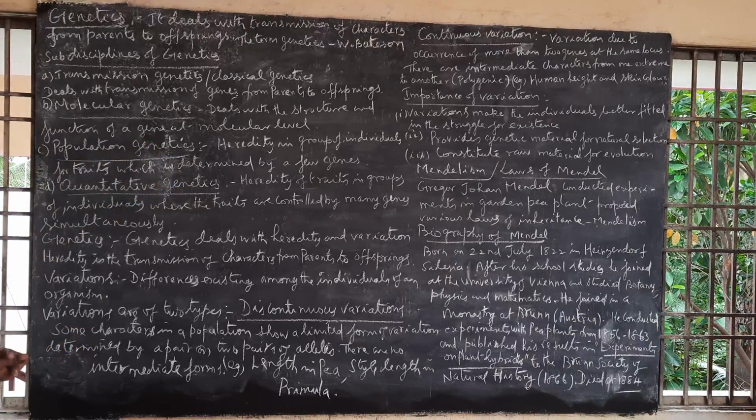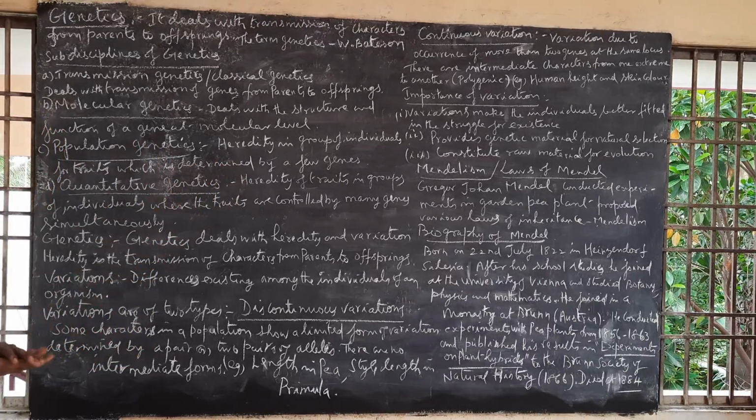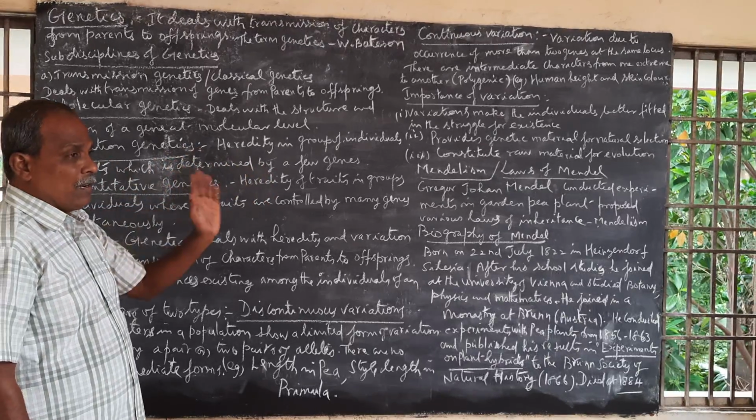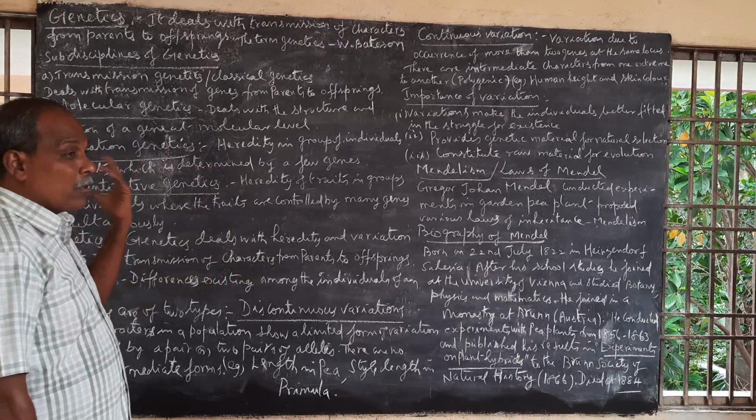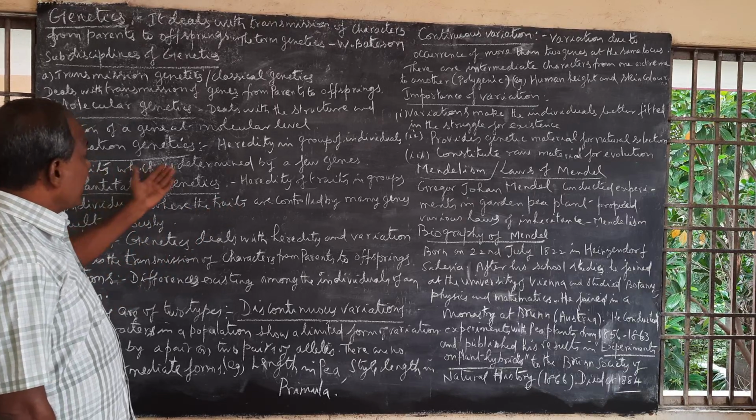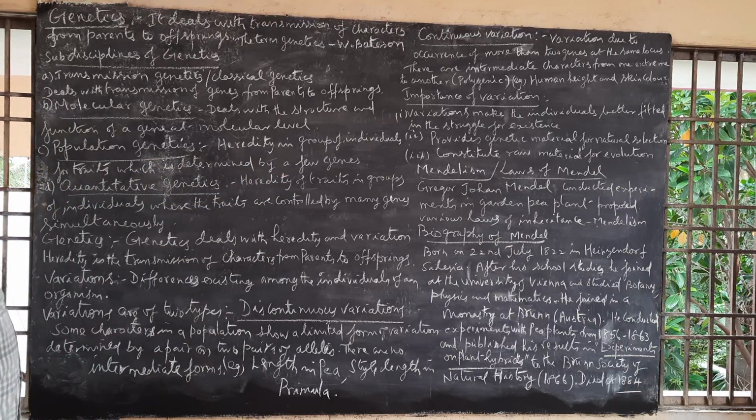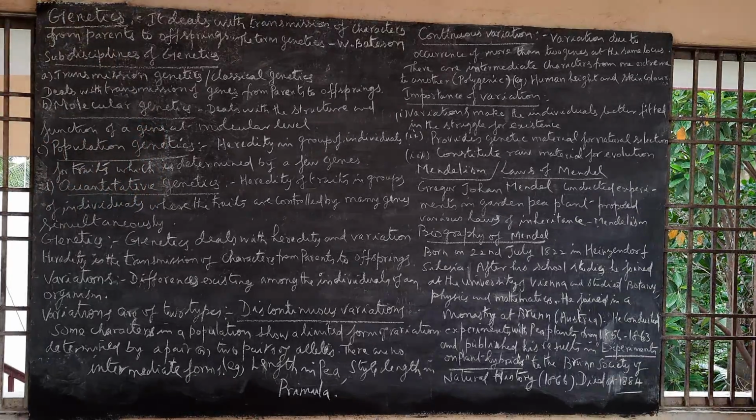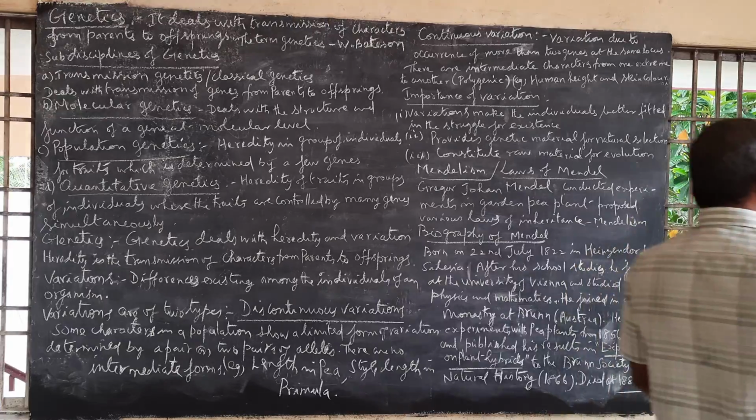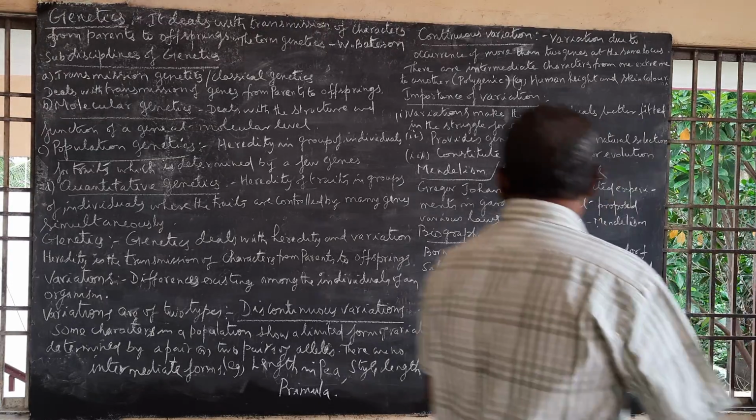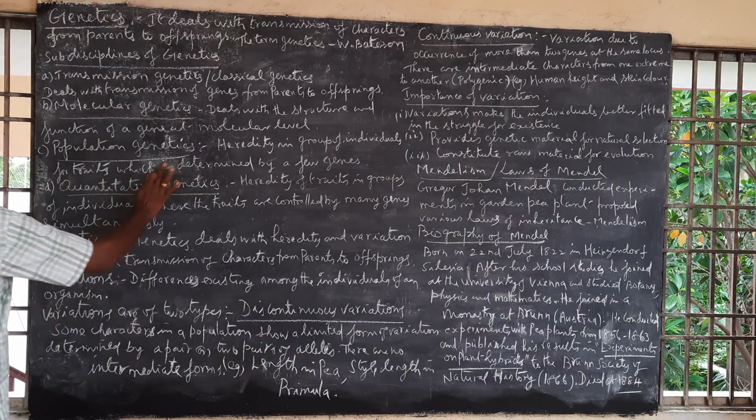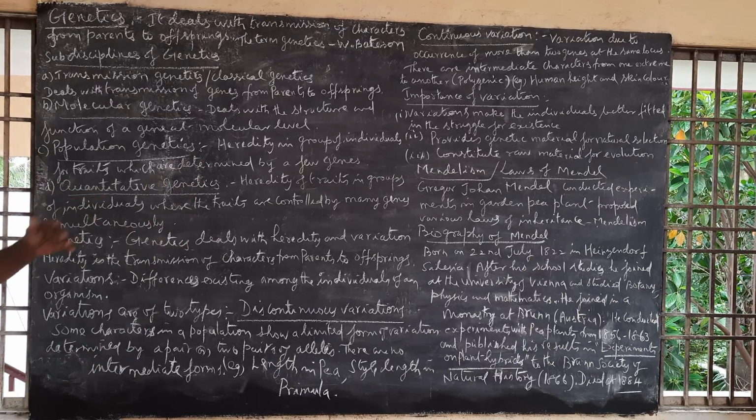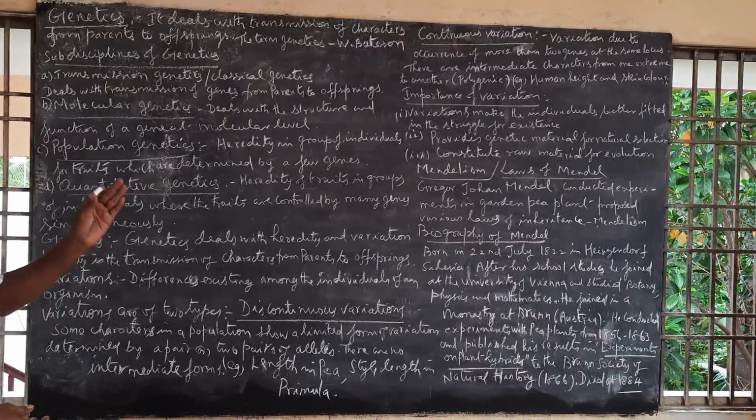Population genetics. It deals with heredity in groups of individuals, of traits which are determined by a few genes. Then quantitative genetics deals with heredity of traits.